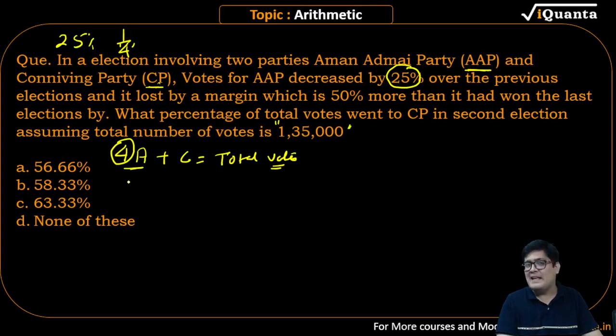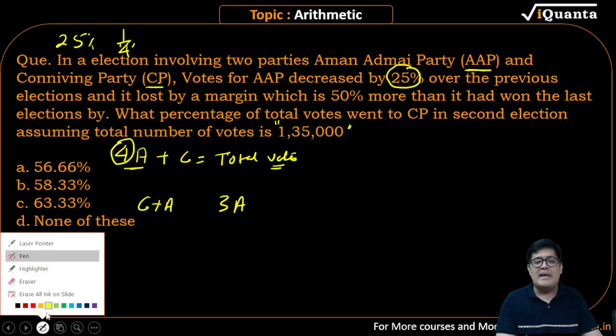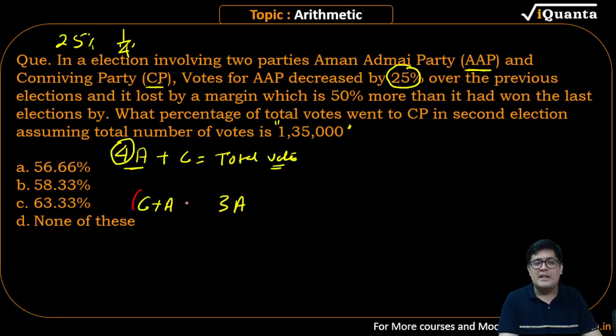A. 25% is A. So reduce A from here. The value becomes 3A. One value reduced out of 4. 25% reduced. So who will get that value A? Party C. So its vote becomes C plus A. This first bracket is the number of votes going to the conniving party in the second election. The 3A value is the vote of AAP. The difference between this is called the losing or winning margin. That margin is 3A.